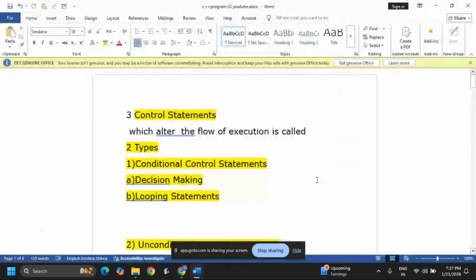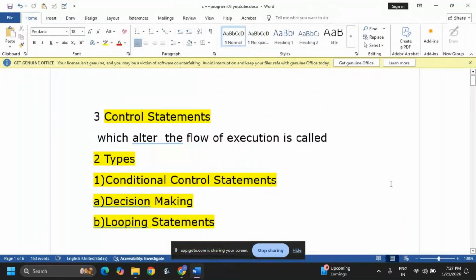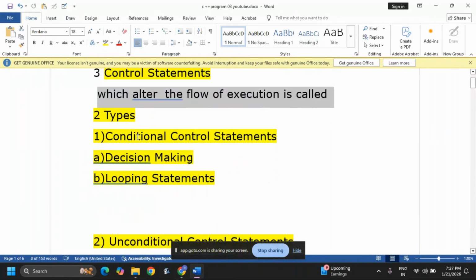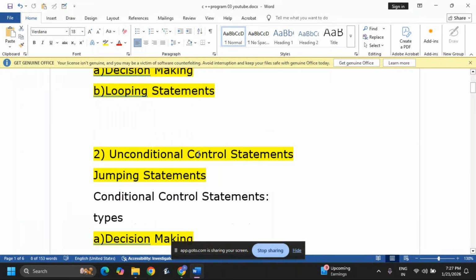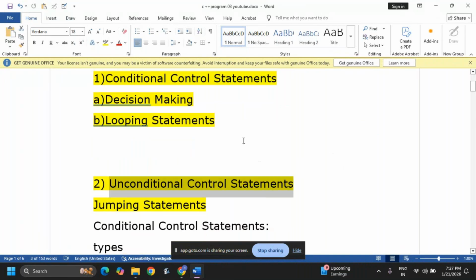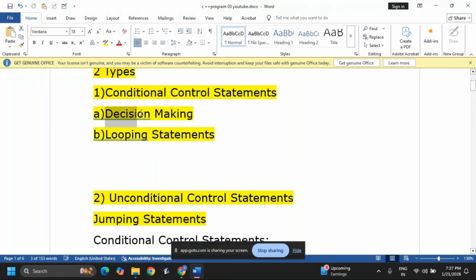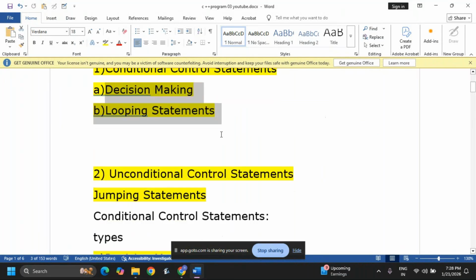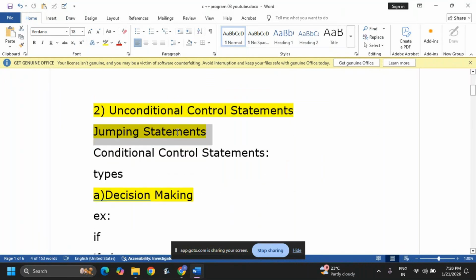Now you can see here. First, what are control statements? Statements which alter the flow of execution are called control statements. There are two types of control statements: conditional control statements and unconditional control statements. Conditional has two types: decision making and looping statements. And unconditional is nothing but jump statements.